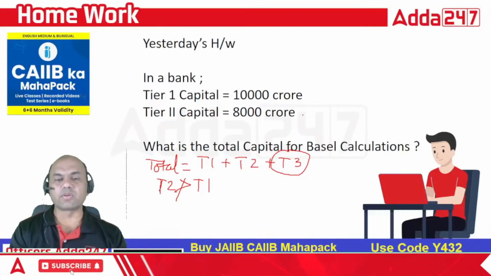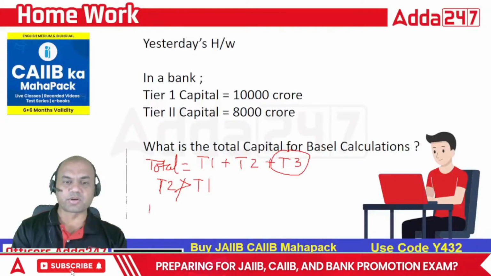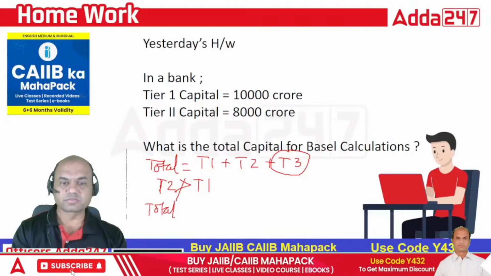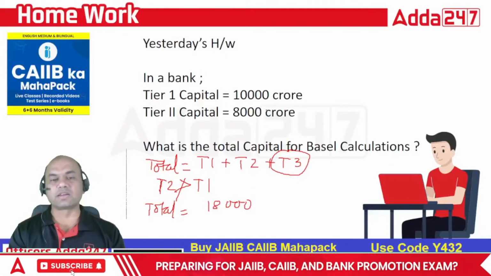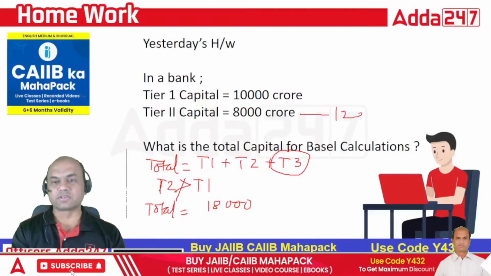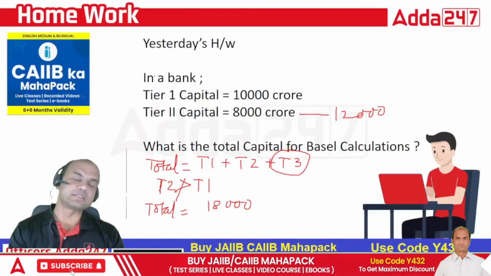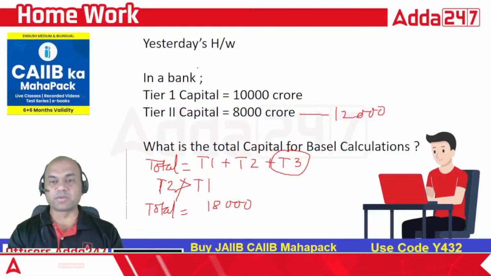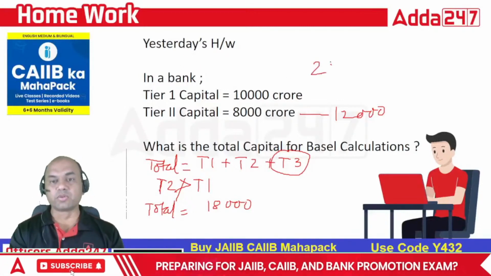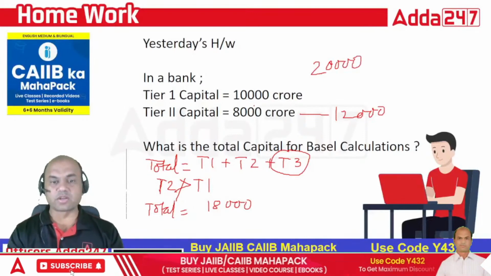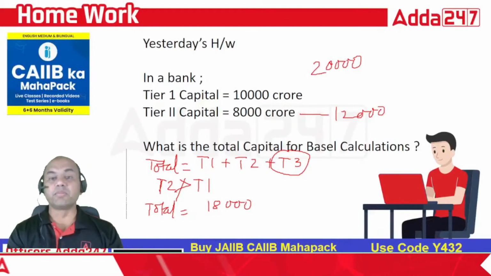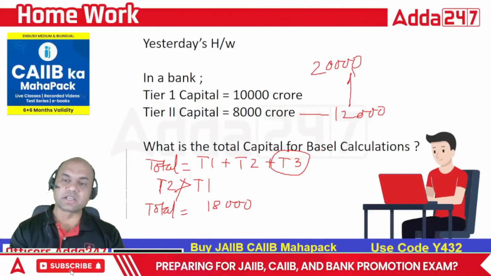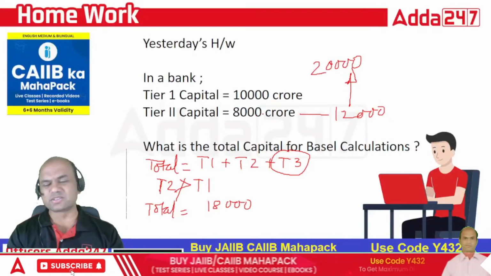Here in this case it is not, so I'll definitely take whatever is given. So my total capital becomes 18,000, isn't it? 10 plus 8, simple. If T2 would have been given as 12,000, then what would have been my answer? My answer would have been 20,000, not 22,000. Why? Because T2 cannot be greater than T1. I'll take maximum T2 as 10,000 only in that case. But now it is 8,000, so it's very simple.